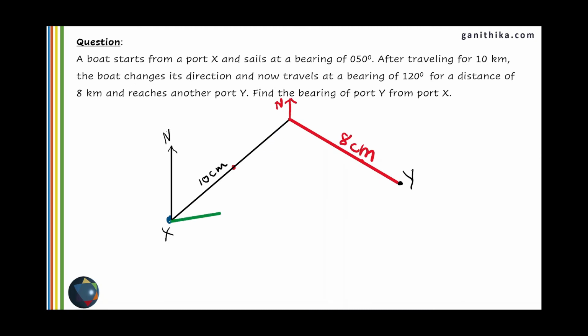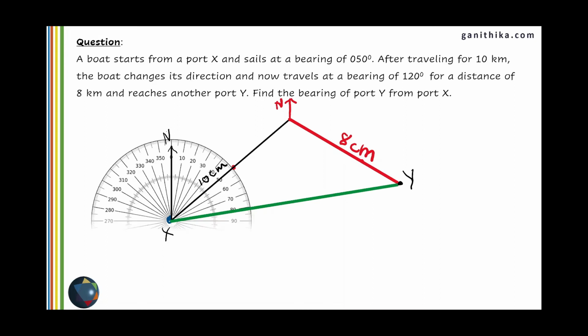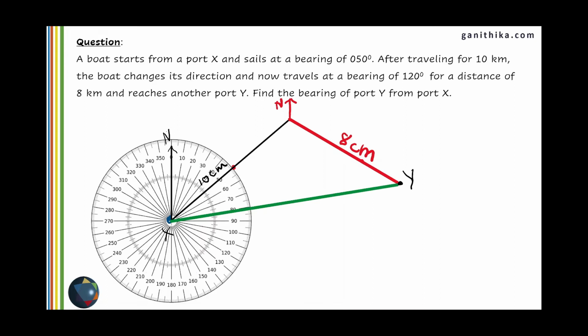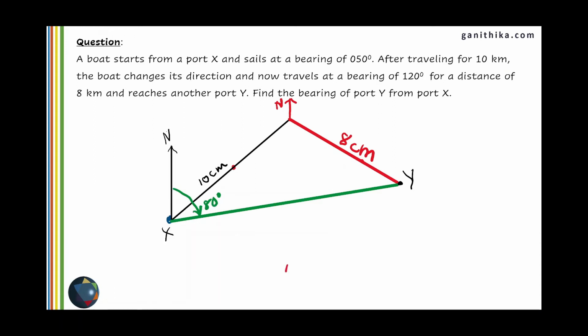Now we are supposed to find the bearing of Y from X. We can keep the protractor at X because we are supposed to find the bearing from X. Therefore, the protractor 0 should coincide to the north at the point X. Measuring from 0 clockwise, we can see that it's approximately equal to 80 degrees. And this is how bearings are found using geometrical method. So using the geometrical method, we found that the bearing from X to Y is approximately equal to 80 degrees.